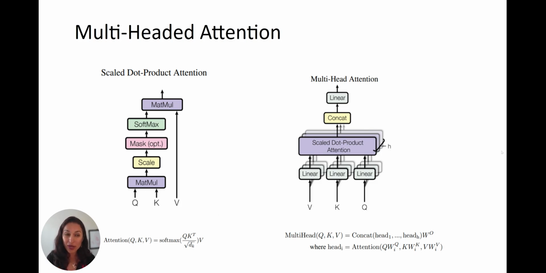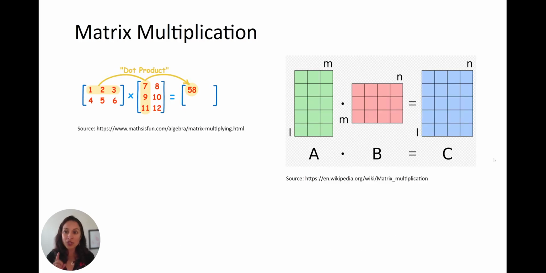But before we go there, you see MatMul, that stands for matrix multiplication. And if we really want to get this, we need to review some really basic linear algebra: matrix multiplication and dot product. So in matrix multiplication, we're taking the dot product of these two vectors, the row vector here and the column vector here.